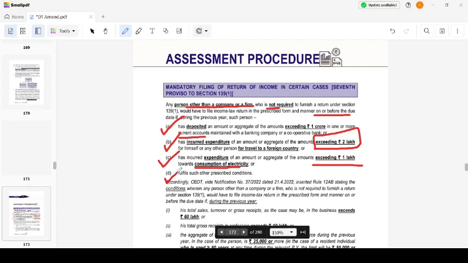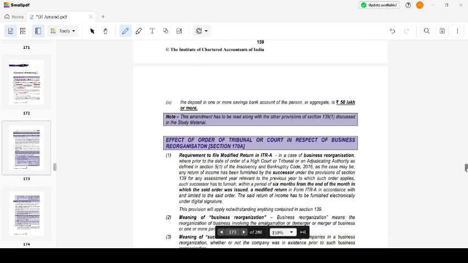So: deposits exceeding 1 crore in current accounts, travel expenditure exceeding 2 lakhs to a foreign country, expenditure exceeding rupees 1 lakh towards consumption of electricity, and any other conditions. Rule 12AB states the conditions wherein a person other than a company who is not required to furnish a return of income would have to file an income tax return in the prescribed form and manner during the previous year. See, these other conditions have now been stated. Okay, that is with Rule 12AB.